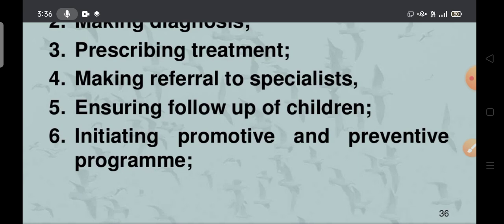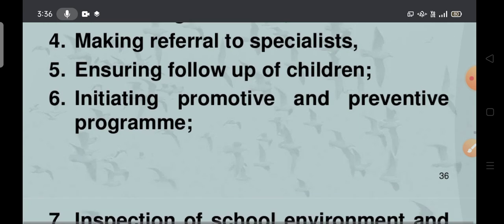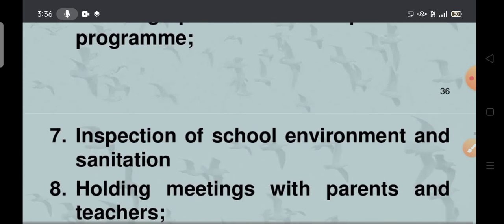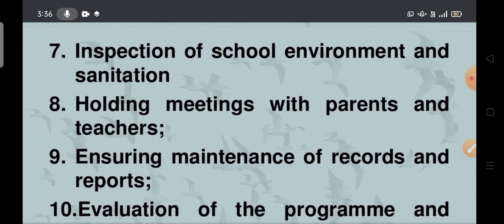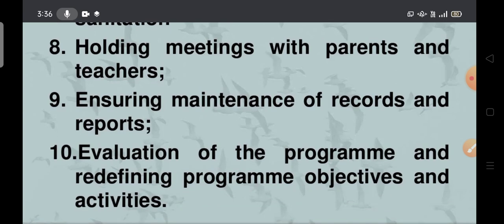Okay. Next, initiating promotive and preventive program. These are all the responsibilities of the medical officer. Inspection of the school environment and sanitation. Okay, monthly once he has to come to the school and inspect the school environment and sanitation. Holding meetings with parents and teachers. Sometimes, not only inspecting the school, the medical officer has to arrange meetings with parents as well as the teachers. Next, ensuring maintenance of records and reports. He has to check whether they are maintaining records or not. He has to check it.